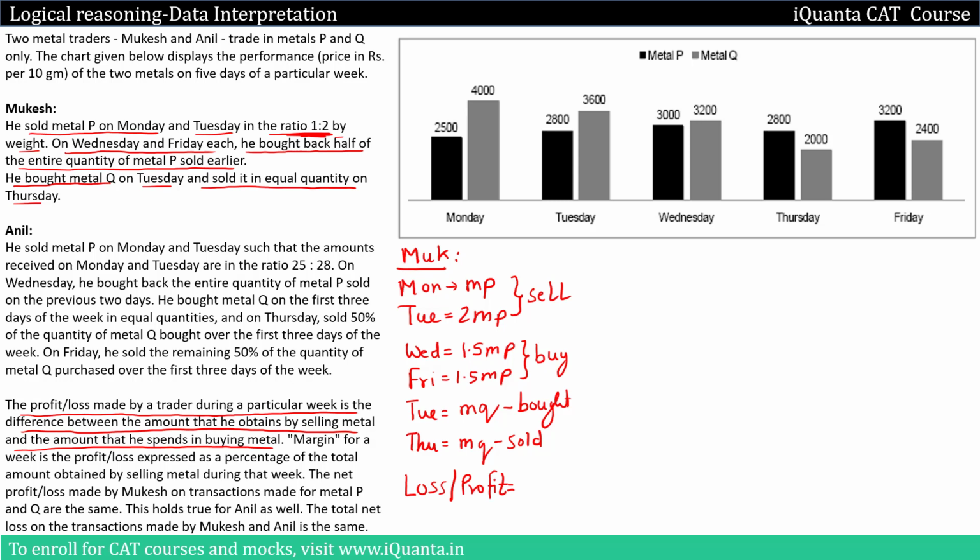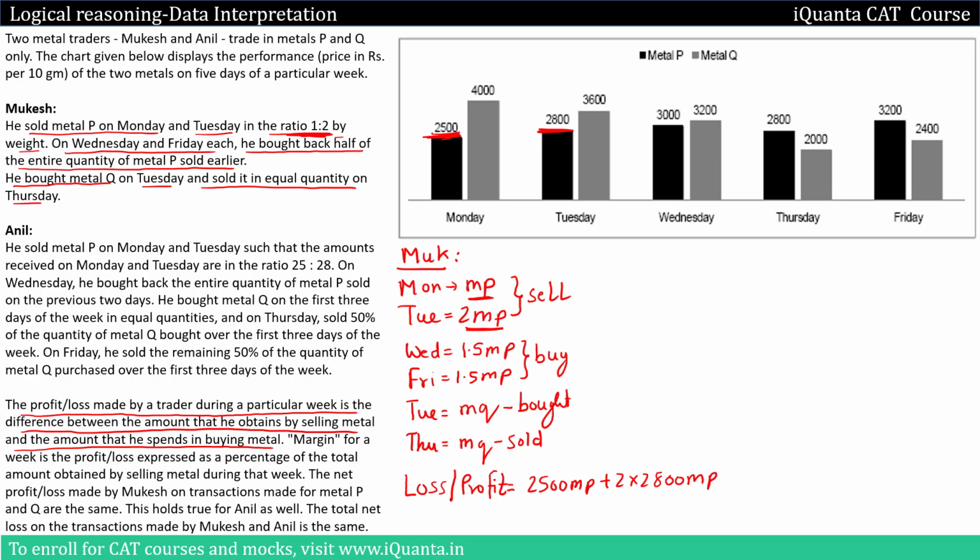So on Monday he bought MP, and MP costs 2500 on Monday. So I'll be writing down 2500 MP. This will be the amount that he'll earn. Then on Tuesday he bought 2 MP. On Tuesday this metal costs 2800. So plus 2 into 2800 MP. Why? Because the quantity bought on Tuesday was twice that of Monday.